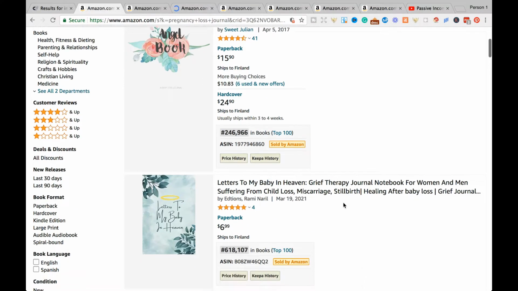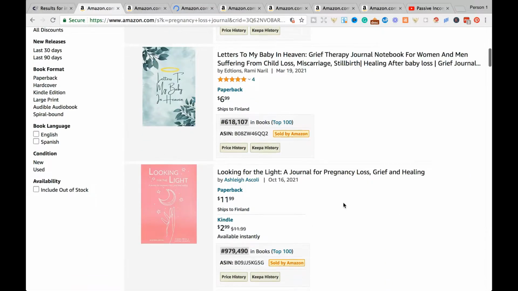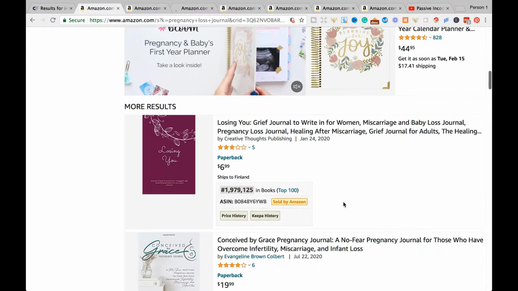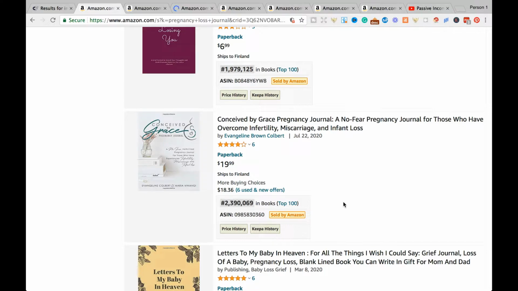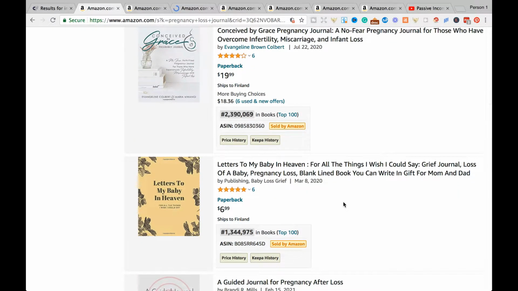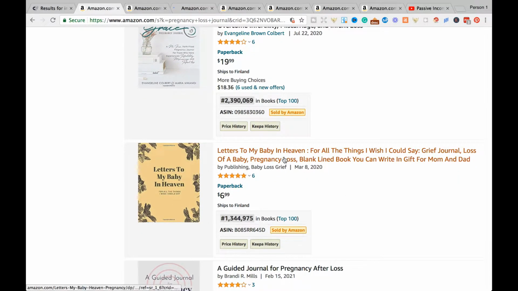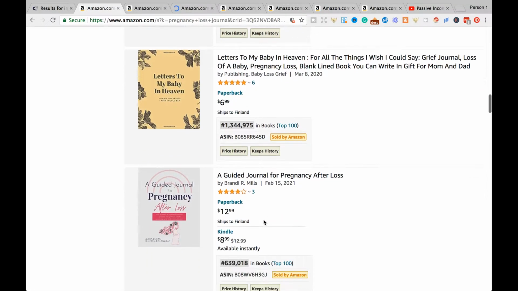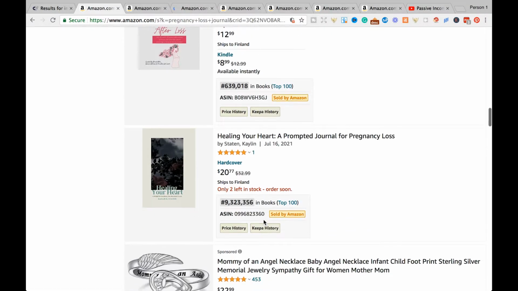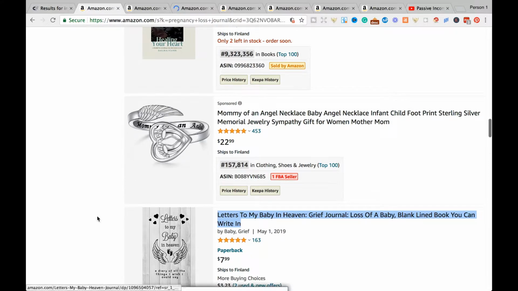I would tend to use this keyword as part of my 7 keyword slots, and mostly you want to create a floral cover. As you can see here, most of the examples are all floral covers because you are creating this book mainly for women who have lost their pregnancies, unfortunately, and it's led to a miscarriage. So please be mindful of that.